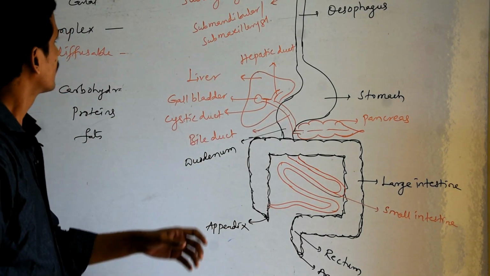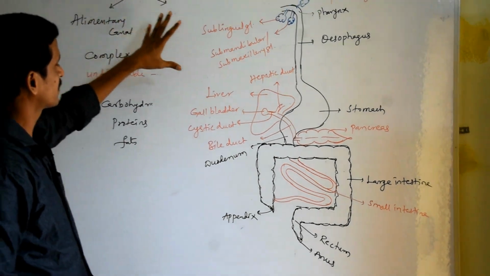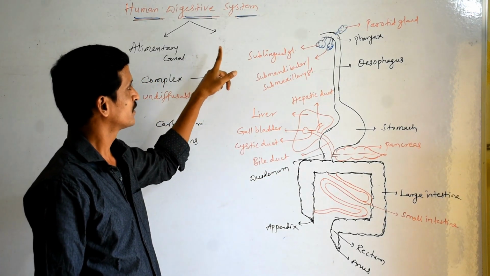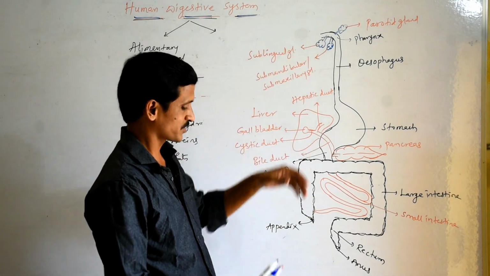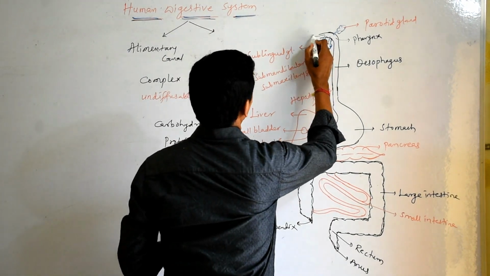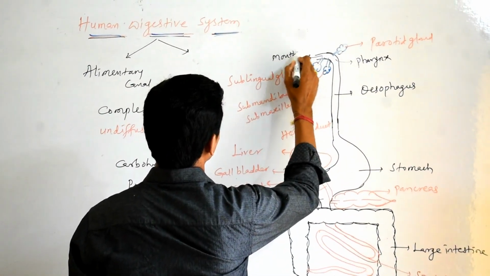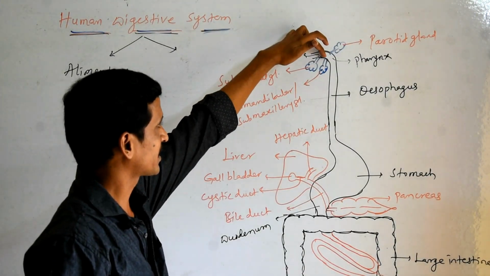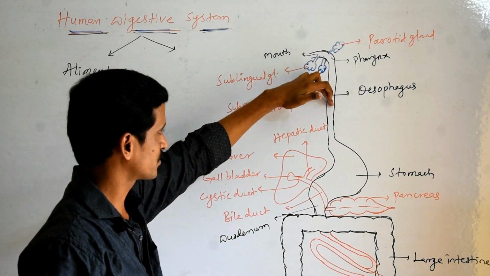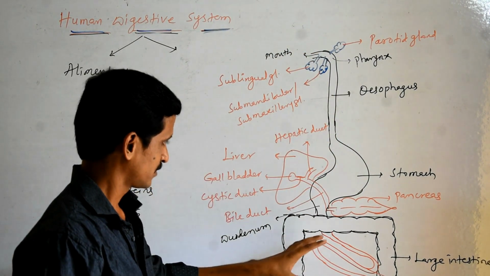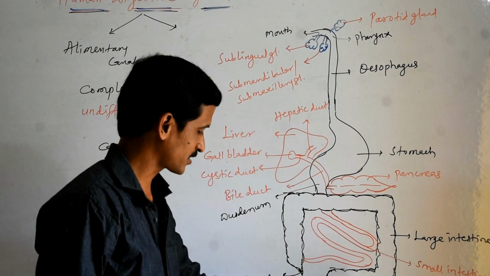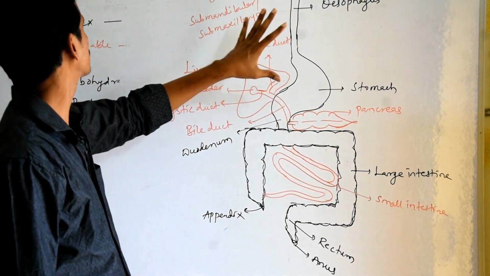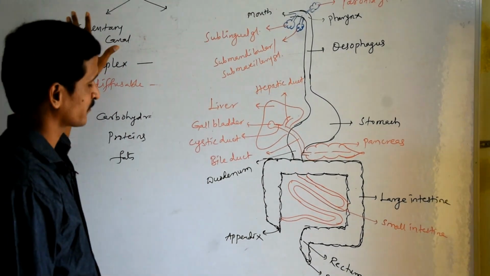So here human digestive system alimentary canal possess these parts. So alimentary canal is a tube-like structure which starts with mouth and ends with anus. So mouth, buccal cavity, pharynx, esophagus, stomach, small intestine, large intestine, rectum and anus. So these are the various parts we are going to discuss under alimentary canal.